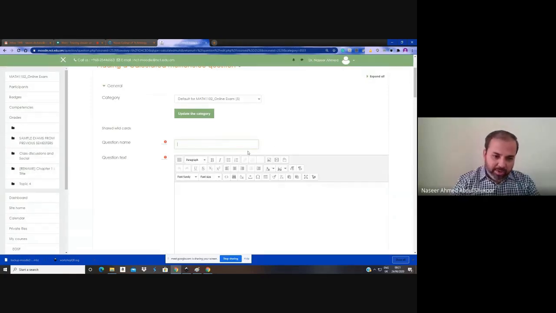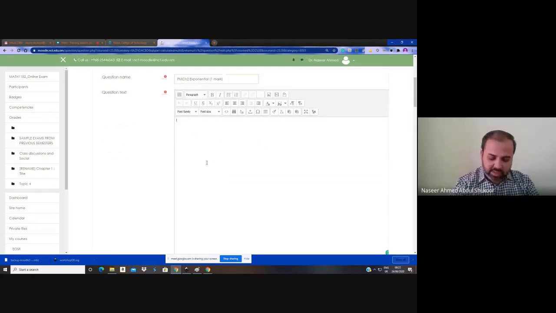Here, for the question name, you can give any name as per your reference. For example, you are creating the pure math course for chapter 2. Then the question is related to exponential. This is about the mark. This is your template only, just for your convenience. It is for a 1 mark question, or easy or moderate.